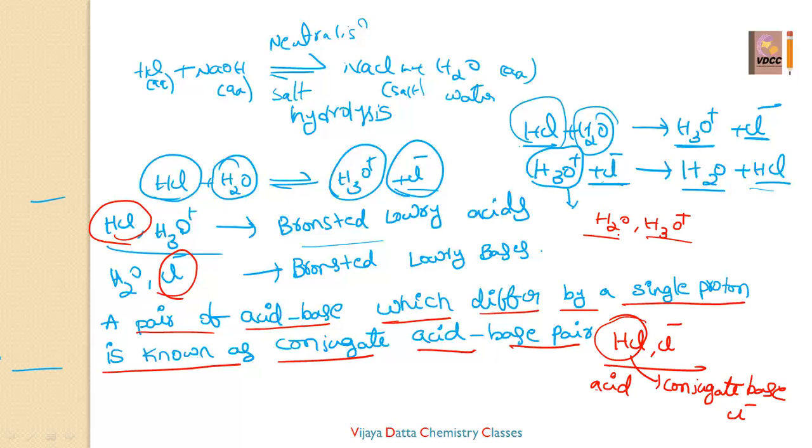Suppose I am taking here NH3 and OH minus. We can take one example. Otherwise, we can write some of the conjugate acids to the bases, conjugate bases to the acids also. Here, let us see. H2O and NH4 plus are Bronsted-Lowry acids. Suppose we'll take one more reaction and we'll explain. NH3 plus H2O reversible reaction gives you NH4 plus plus OH minus.